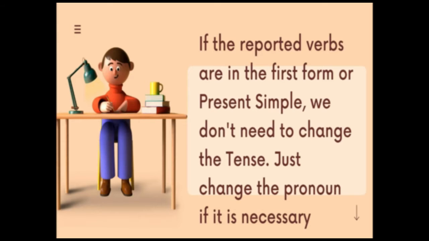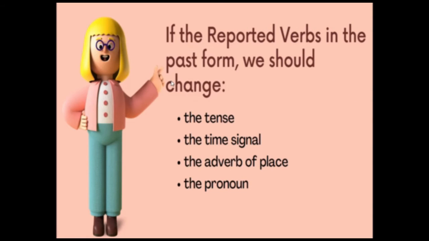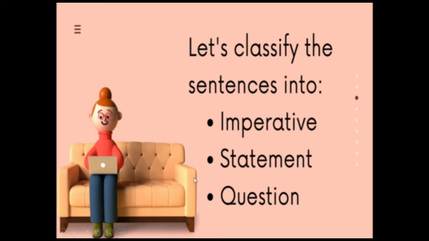When we want to change the sentence from direct into indirect form, we should focus on the form of the reporting verb itself. If the reporting verb is in the first form or present simple, we don't need to change the tense. Just change the pronoun if it is necessary. But if the reporting verb is in the past form, we should change the tense, time signal, adverb of place, and the pronoun. To make it easy to change direct into indirect form, let's classify the sentences into three: imperative, statement, and question.